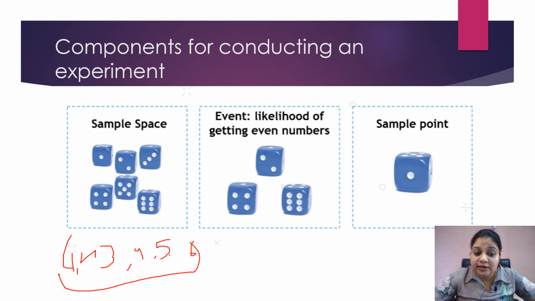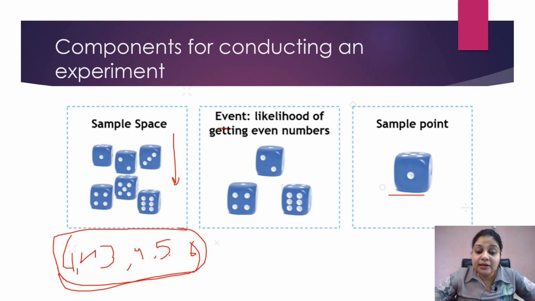So each point is called a sample point. This is a sample point, and all the possible outcomes or sample points are called the sample space. So every possible outcome of a particular experiment is called the sample space.